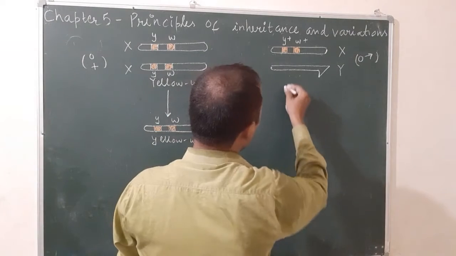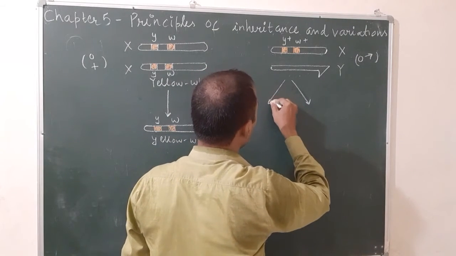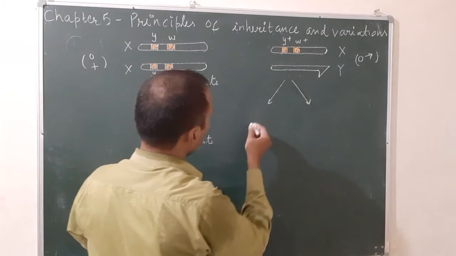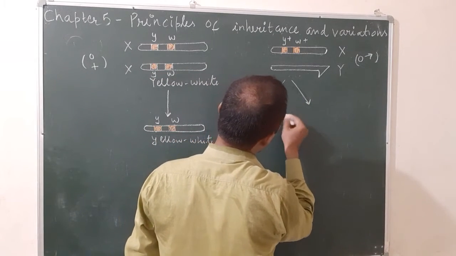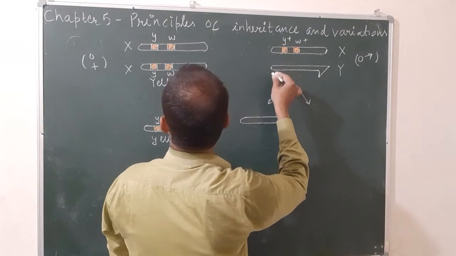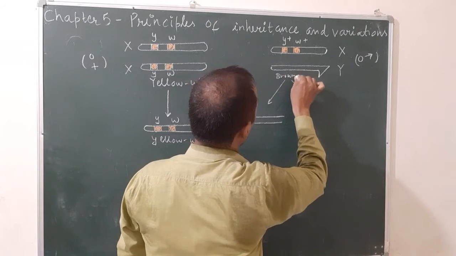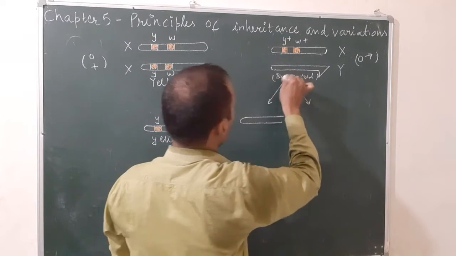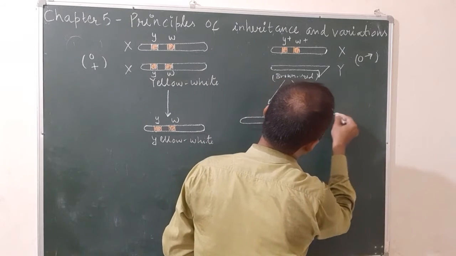And here it will produce two types of gametes, because the chromosomes are different. The first type is y plus w plus, here you can write brown body, red eye. Here again it will produce two types of gametes.